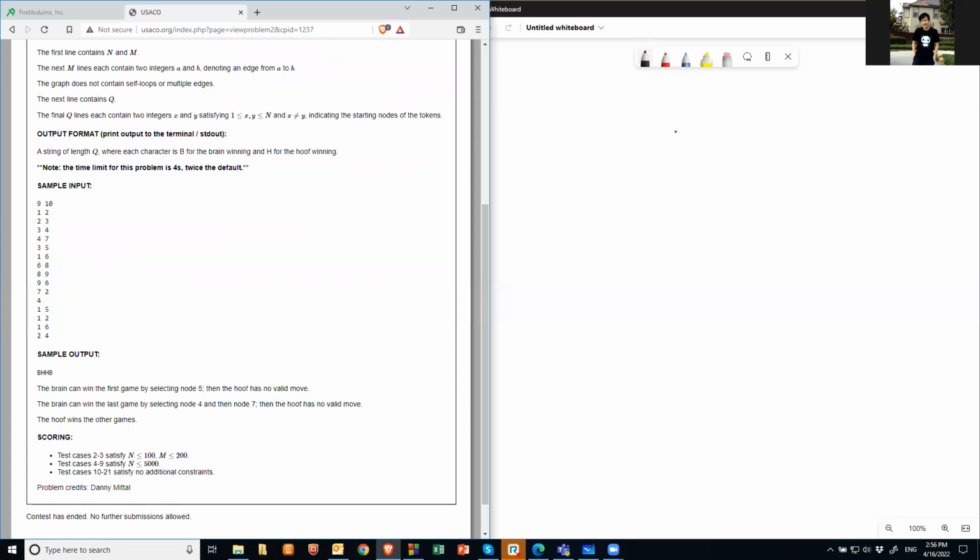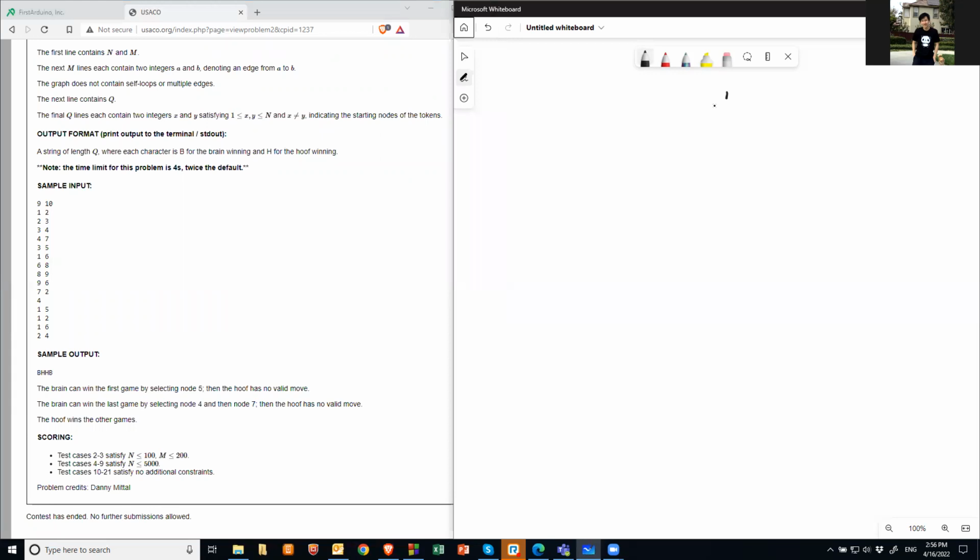In this example, we have a graph where from 1, I go to 2. From 2, I can go to 3.